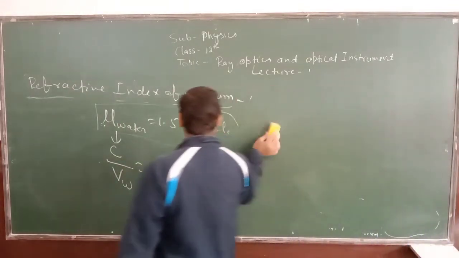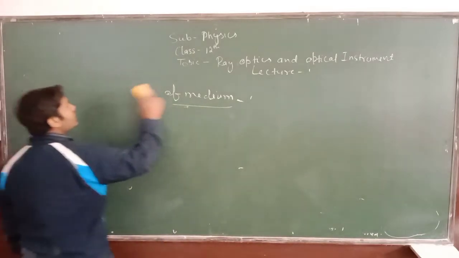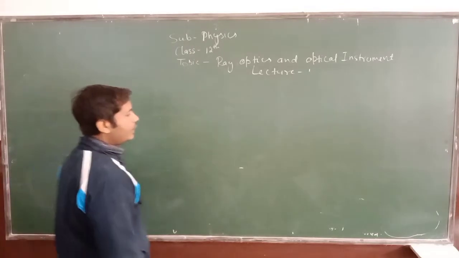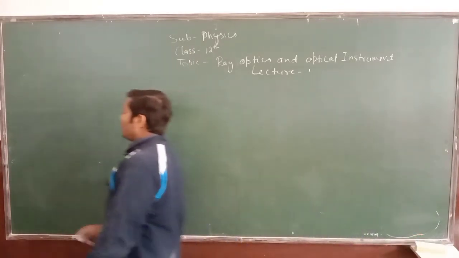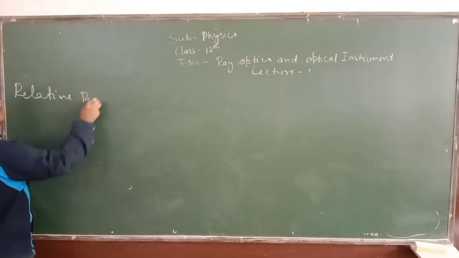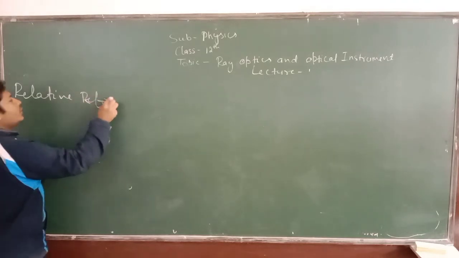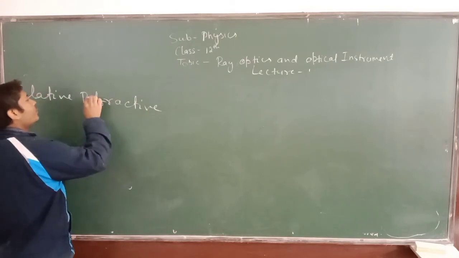Now the second refractive index that we are going to see is relative refractive index.